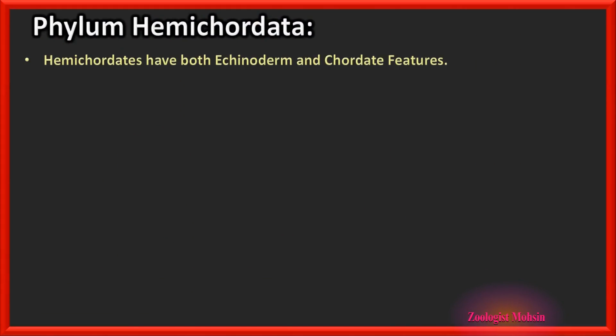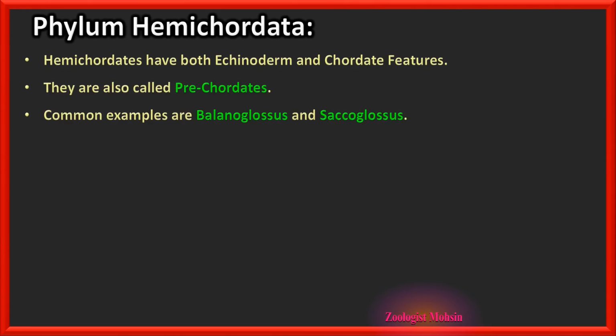Let's start. Phylum Hemichordata. Hemichordates have both echinodermata and chordata features. That's why hemichordates can be asked as a link between echinoderms and chordates. They are also called prechordates.